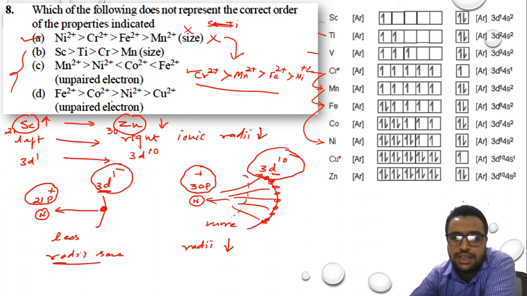And the rest of 3, these are the correct orders. You can refer to your textbook. I'll just give you the hint. Scandium, titanium, chromium, manganese. As we move across, the size is decreasing. It is the correct order.